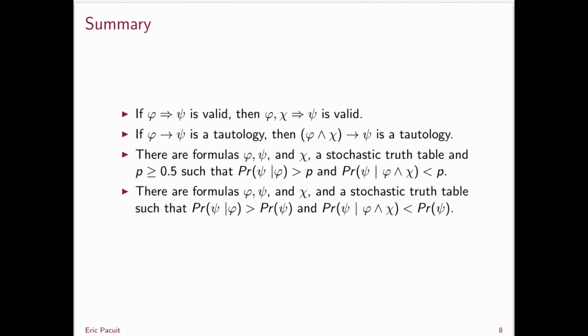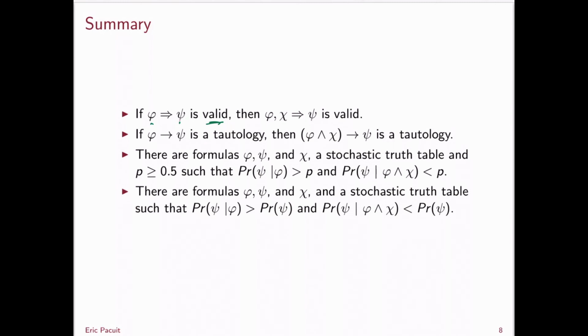So here's the summary. Here's the situation. If the argument from phi to psi is valid, that is deductively valid, then the argument from phi and chi to psi must be valid. So in any valid argument, you can add as many premises as you want, and that will not destroy validity. Similarly, if phi implies psi is a tautology, then you can add any conjunct to the antecedent, and it will remain a tautology. However, this is not true when you move to inductively strong arguments.